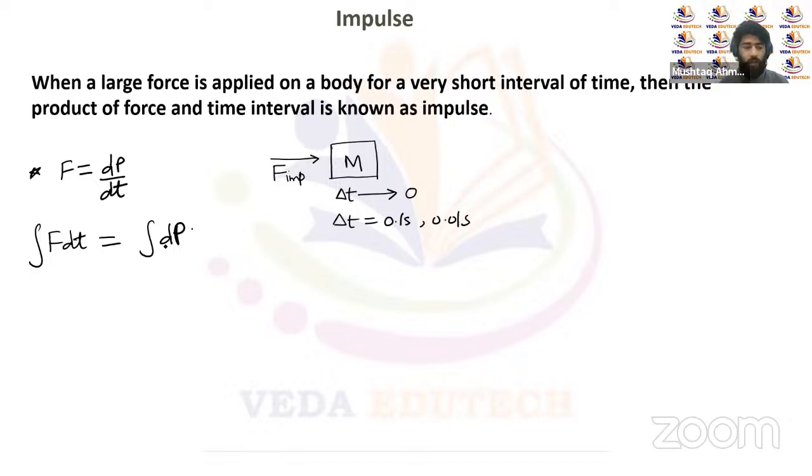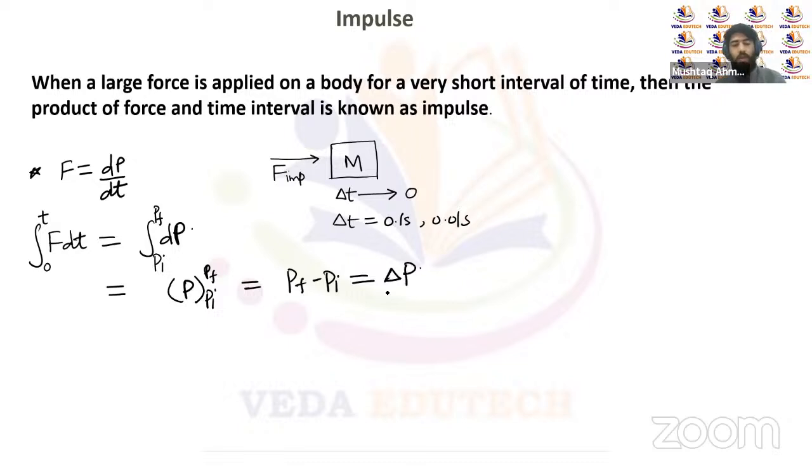Let's integrate it, for 0 to t time, and from momentum p initial to p final. This will be equal to p with the limits p initial to p final, so it's p final minus p initial. That's the change in momentum, delta p. So what an impulsive force actually does is change the momentum of a body.